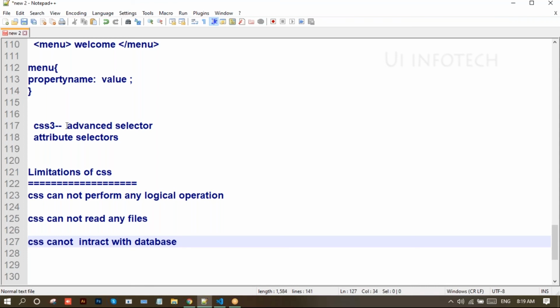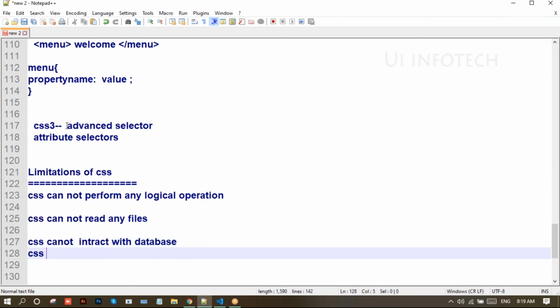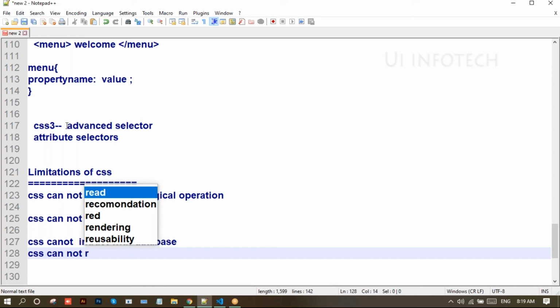And CSS cannot request any web pages. Why? Because only using HTML can we request web pages. So CSS cannot request any web pages. That is the fourth point.